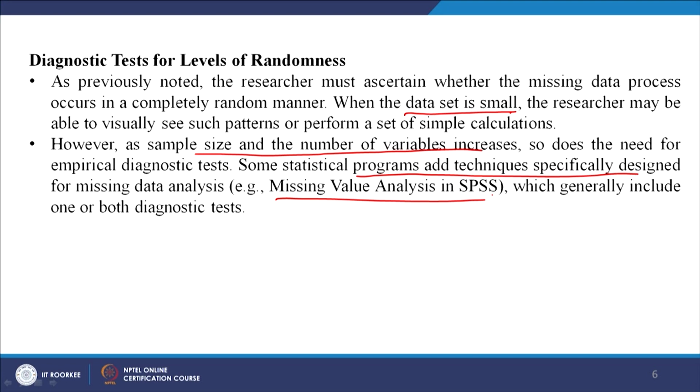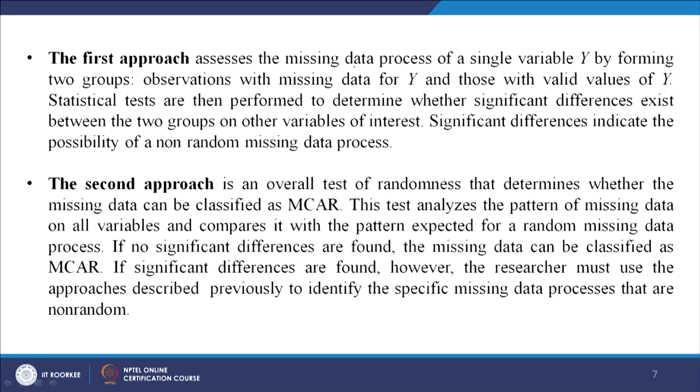When you have a large data set, suppose 10,000 people and 100 variables, can you visually do anything with it? Impossible. So, in such a condition you can use techniques available in the software to take care of the missing data. The first approach assesses the missing data process for a single variable Y by forming two groups. To check whether the missing data is having an impact, the data is divided into two groups: one group where some missing data is available, the other where there is no missing data.